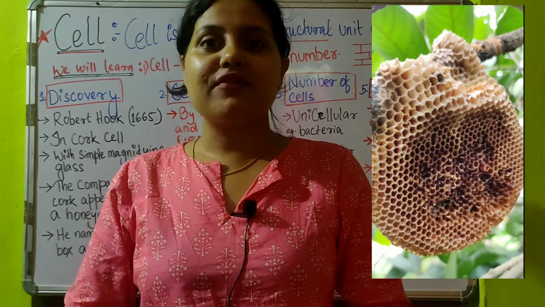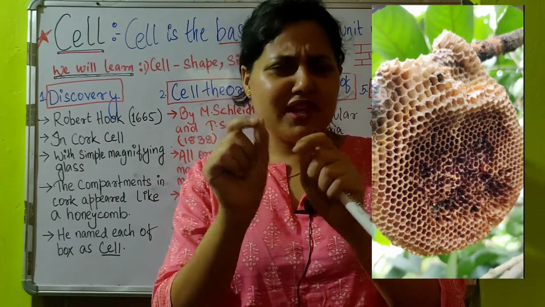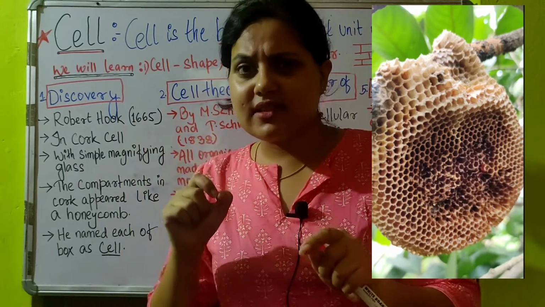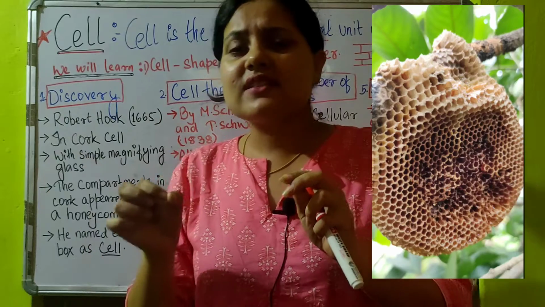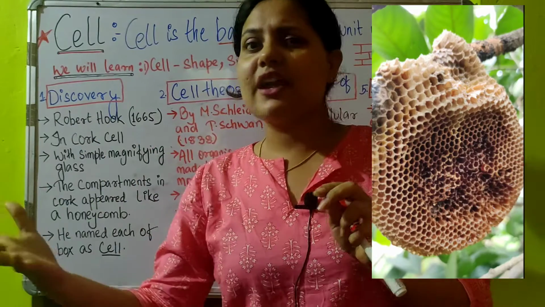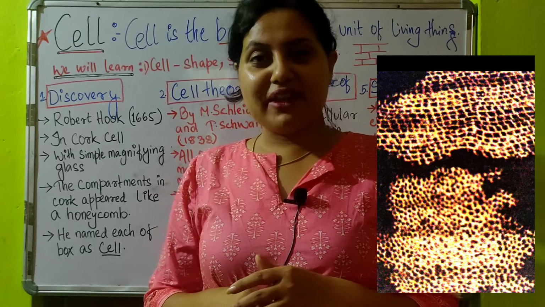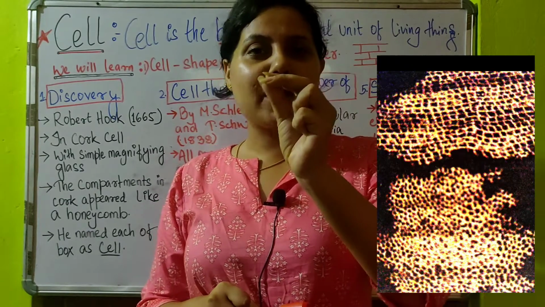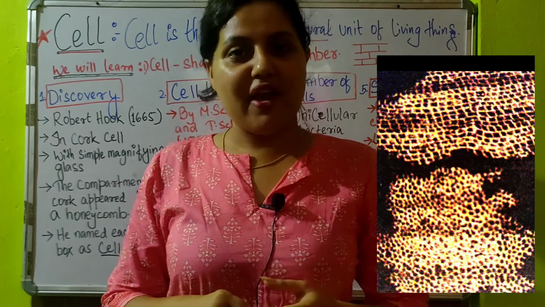What kind of compartment? Like a honeycomb. In a honeycomb, you can see that there are tiny boxes, small boxes, right? Those boxes kind of thing. He saw the same kind of structure when he saw the cork with the help of a magnifying glass. And then he named each compartment, each box. What name did he give? He named it cell.